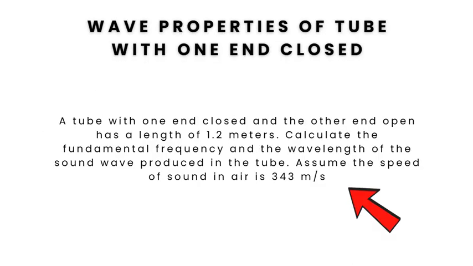As an example, a tube with one end closed and the other end open has a length of 1.2 meters. Calculate the fundamental frequency and the wavelength of the sound wave produced in the tube. Assume the speed of sound in air is 343 meters per second.